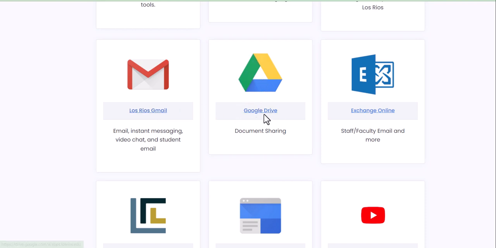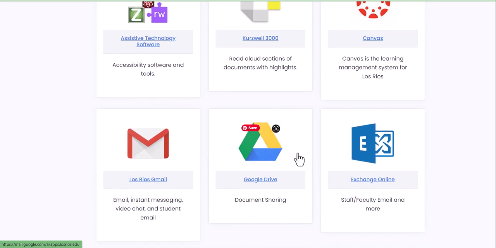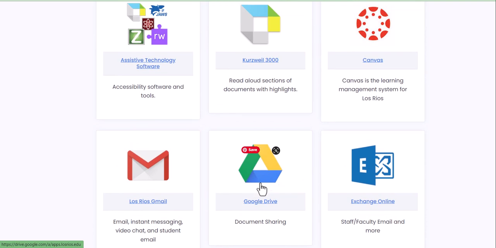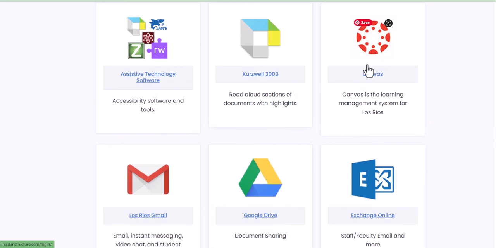And then there's also Google Drive. All my notes are a Google Doc, and so if you have Google Drive, you can make your own copies of the notes there. When you open one of my notes, just go to File, make a copy, and then you can save it onto your own Google Drive and have them accessible. And the nice thing about Google Drive is that you can link anything that you want to turn in into Canvas.